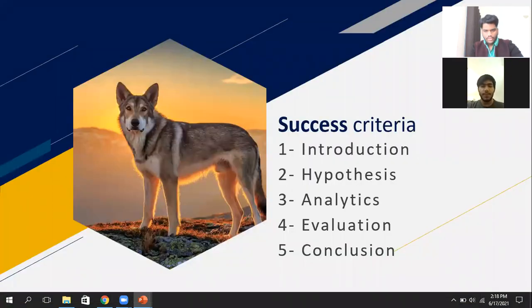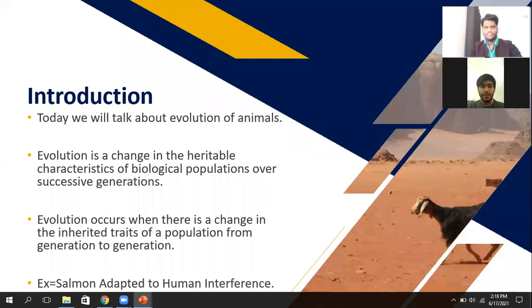Success criteria will be introduction, hypothesis, analytics, evaluation, and conclusion. Introduction. Today we will talk about evolution of animals. Evolution is a change in the heritable characteristics of biological populations over successive generations. Evolution occurs when there is a change in the inherited traits of a population from generation to generation.